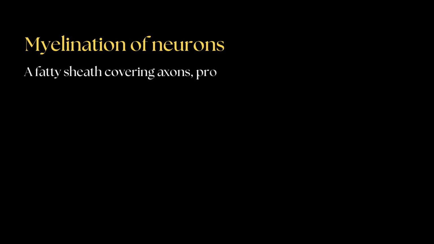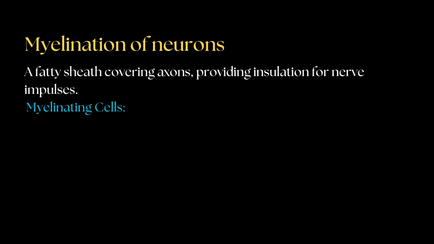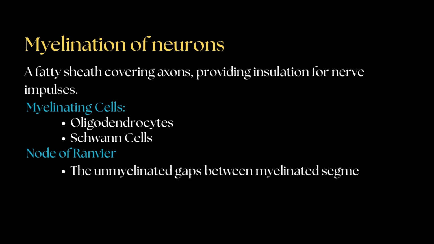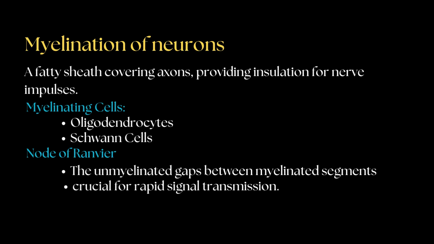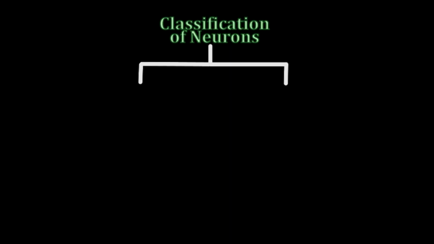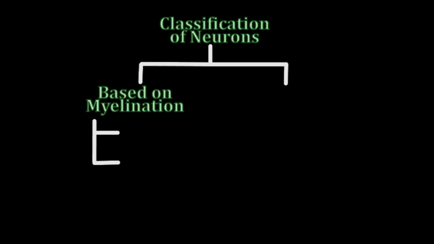The myelin sheath, a fatty insulating layer, covers axons and enhances the speed of impulse conduction. In the central nervous system, myelination is performed by oligodendrocytes, whereas in the peripheral nervous system, Schwann cells carry out this function. The node of Ranvier, an unmyelinated segment between myelinated regions, allows for saltatory conduction, significantly increasing the speed of nerve impulses. The velocity of impulse transmission depends on both the diameter of the axon and the extent of myelination. Neurons are classified based on myelination into myelinated and unmyelinated neurons.